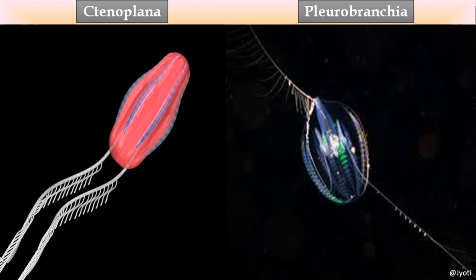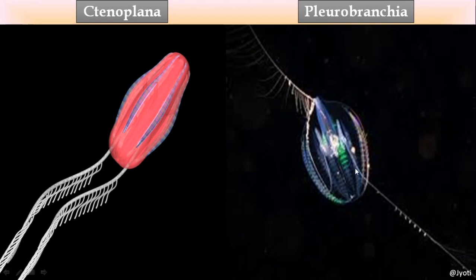And they have only 2 tentacles. Here you can see only 2 tentacles, and these tentacles have flagellated cells. So in Cnidaria, the tentacles have the cnidoblast cells or the nematocyst cells, but here only 2 tentacles are present, and these tentacles have the flagellated cells, which also help in locomotion. Along with this, the comb plates' cilia help in locomotion.